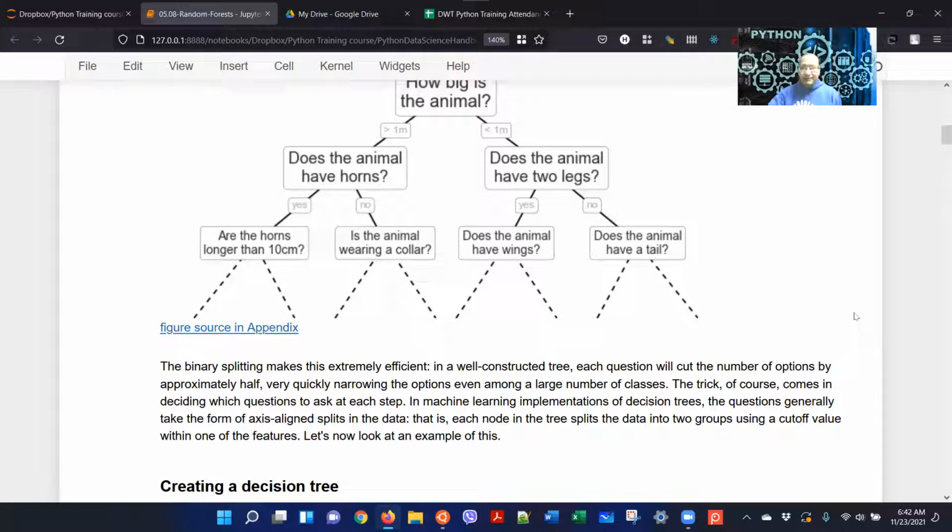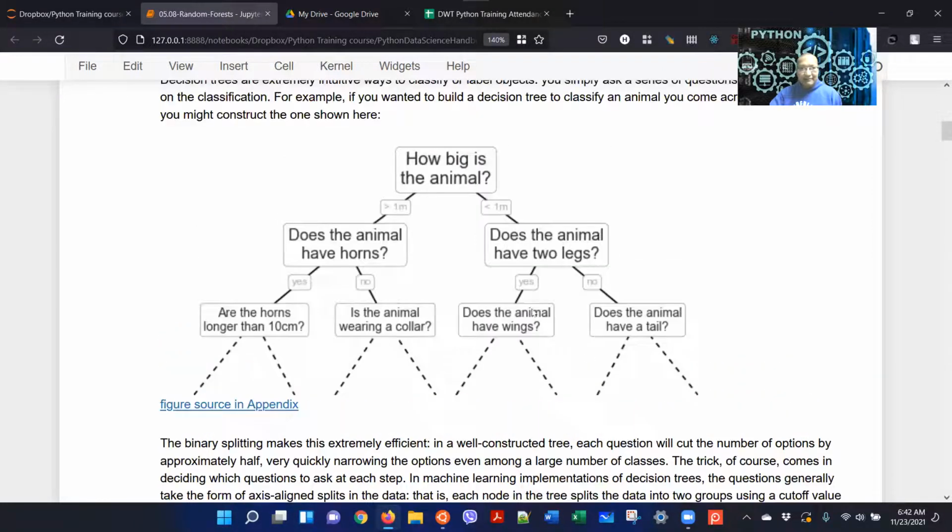The binary splitting makes it extremely efficient. In a well-constructed tree, each question will cut the number of options by approximately half, very quickly narrowing the options among a range of classes. Meaning that every time you are throwing away half of the possibilities. So it's like a binary tree. Every time you are excluding half of the options.